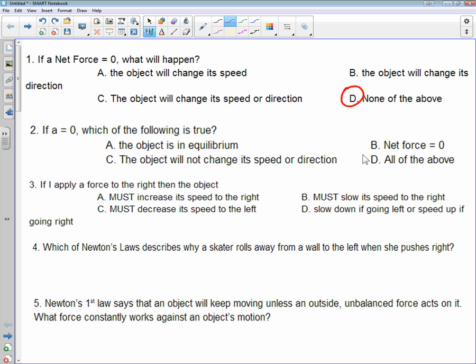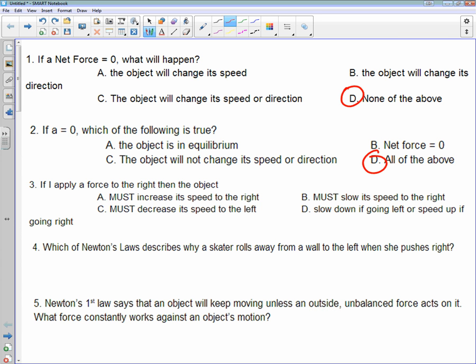We also know that when you have a net force of 0, the object is in equilibrium. So A and B are really saying the same thing. They're saying that the object has forces that are canceling each other out. Remember when we did Kahoot and y'all were doing the right minus left, top minus bottom, and if they all canceled out, it was equilibrium, that's net force equals 0. And then letter C, the object will not change its speed or direction. We just talked about that. If the object does not change its speed or direction, then that means you're going to have 0 acceleration, which means D here is the best choice. All of the above again.